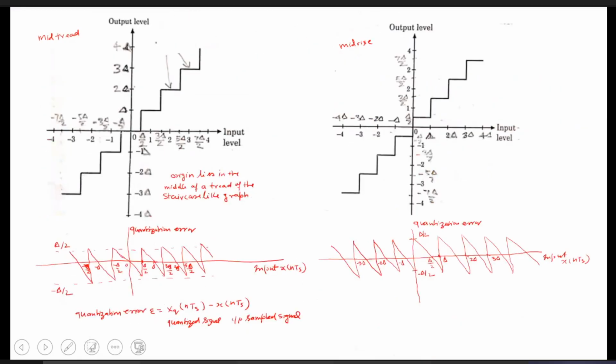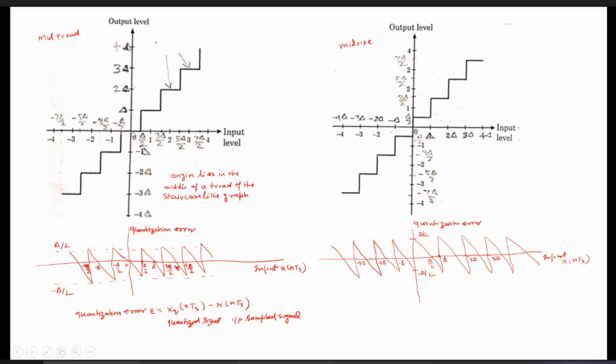Now it is clear what we actually do in the case of mid-rise and mid-rate types of quantization. In mid-rise quantization, as I told you, once the input is between 0 to delta, we simply approximate it by delta by 2. Whereas in mid-rate quantization, when the input is between 0 to delta by 2, we approximate it